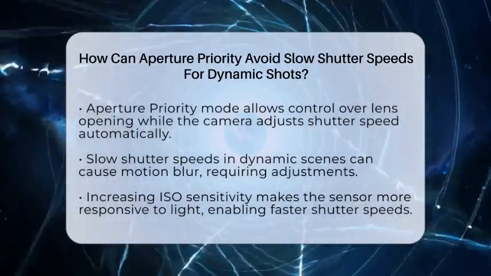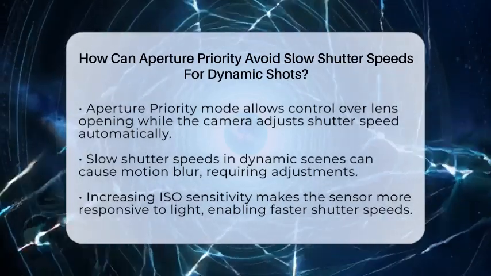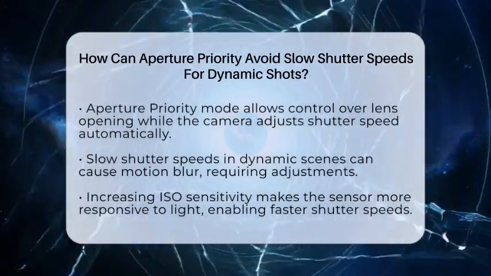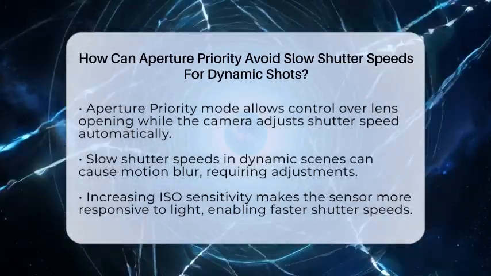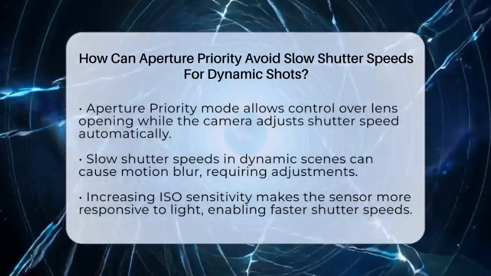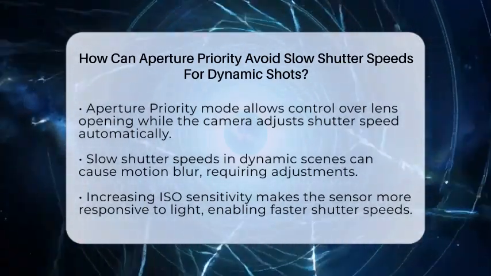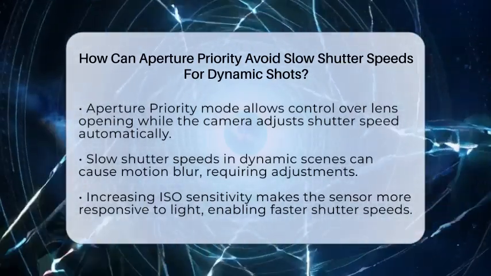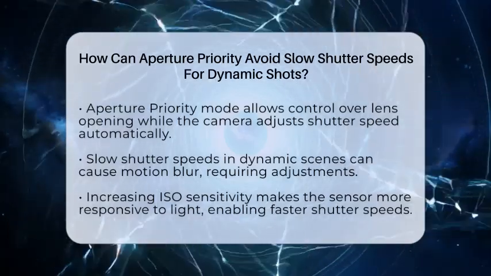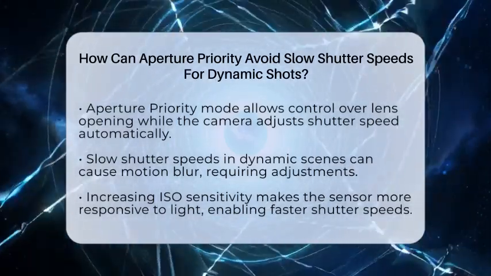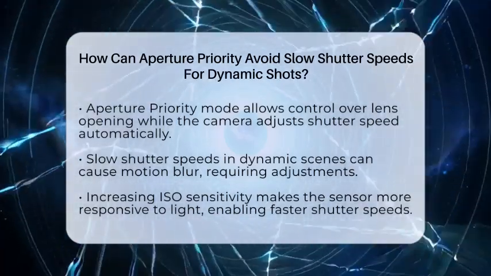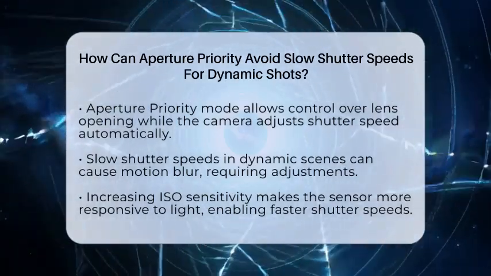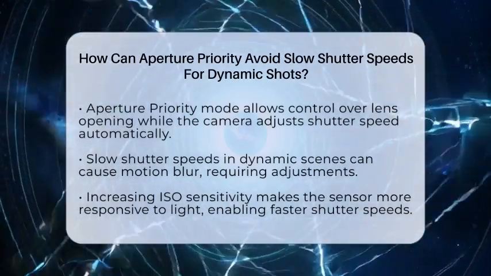Aperture priority mode lets you control the size of the opening in your lens, known as the aperture, while the camera automatically adjusts the shutter speed to get the correct exposure. But in situations with lots of movement or low light, the camera might pick a slow shutter speed, causing motion blur. To keep your images sharp and clear, you need to make some smart adjustments.